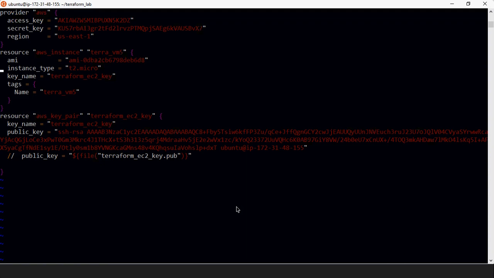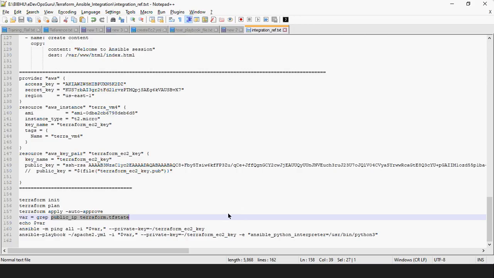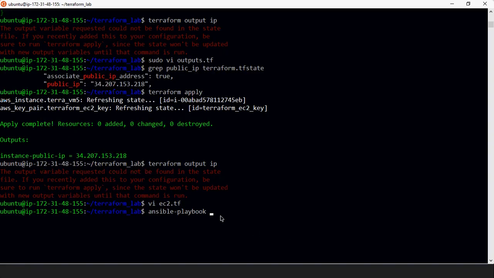What is the problem? Let's see. Considering the Ansible playbook, paste it here and simply give this IP address.